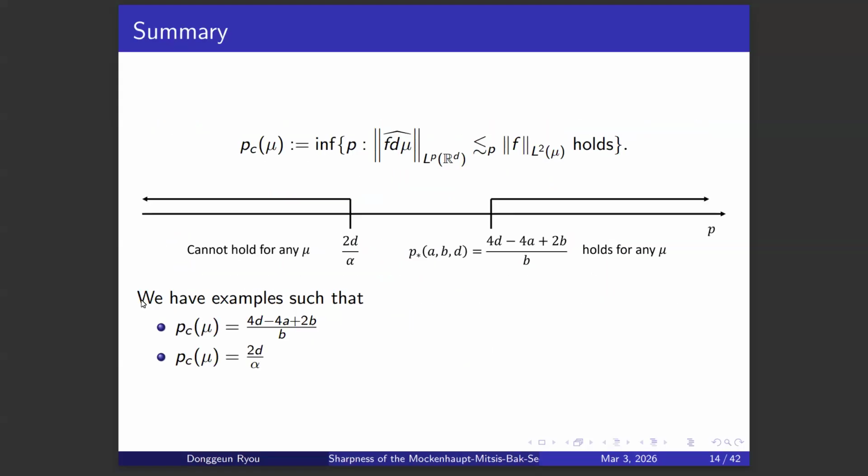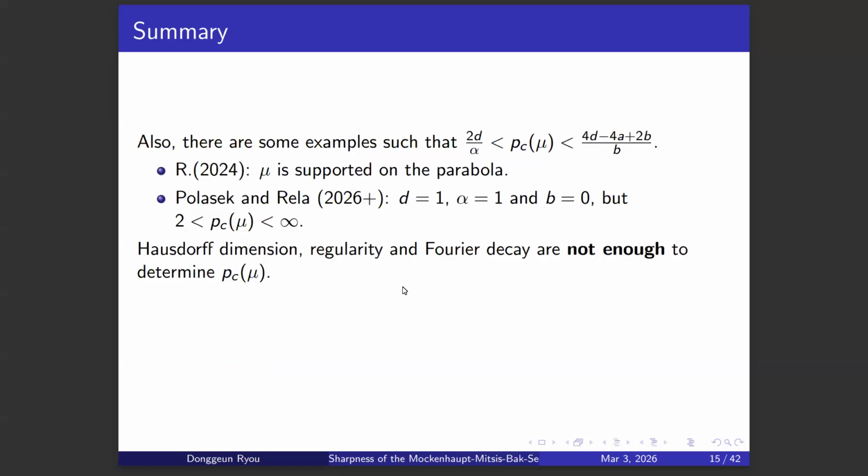Right, so let's put all this together. We have this critical P, and critical P can be between 2D over alpha and P star, and we have examples. So for certain measures, this critical P can be as low as 2D over alpha, and in certain situations, this critical P can be as large as P star. And our research is about when the critical P is as large as possible. But actually, there are some examples when this critical P is strictly between these two numbers.